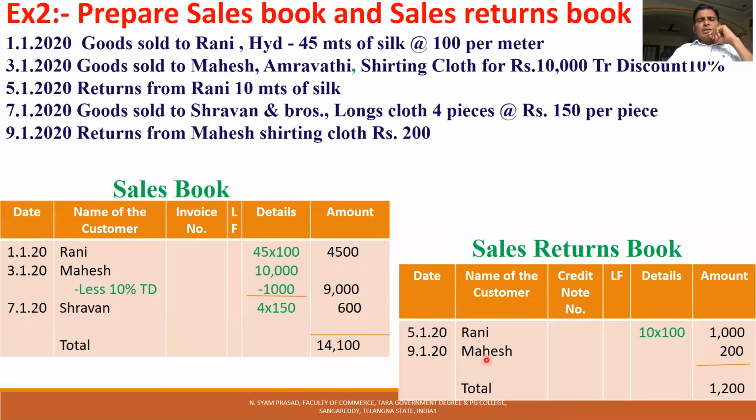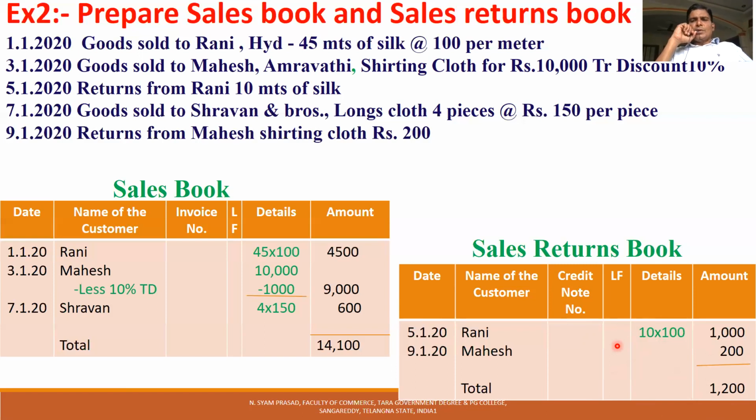The goods which are sold to customers, if returned by them. We sold goods to Rani 45 meters, she returned 10 meters. We sold goods to Mahesh 10,000 worth of shirting cloth, they returned 200 worth of goods. So on 5th, Rani returned goods, 10 meters into how much? 100. 10 meters into 100, 1,000 worth of goods returned by Rani. And on 9th, Mahesh returned 200 worth of goods. So 1,200 is the total of the sales returns book.